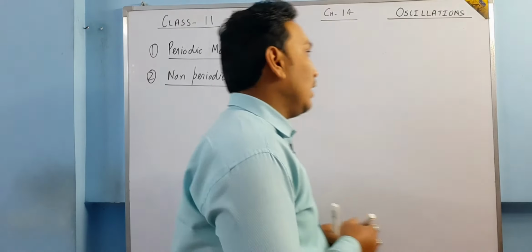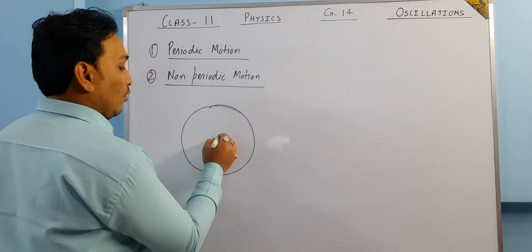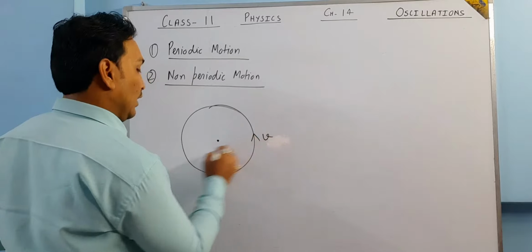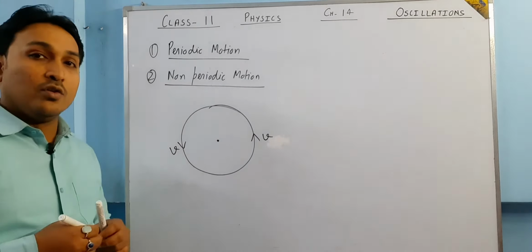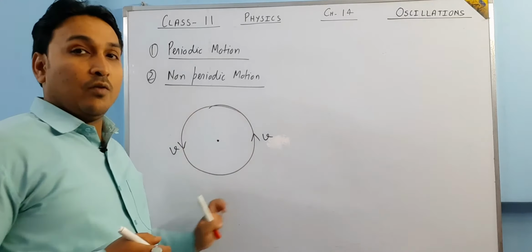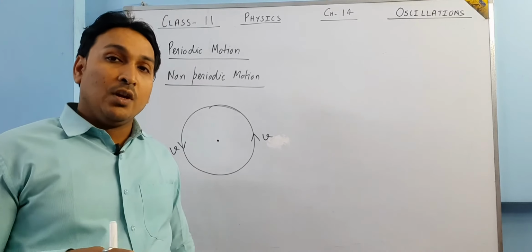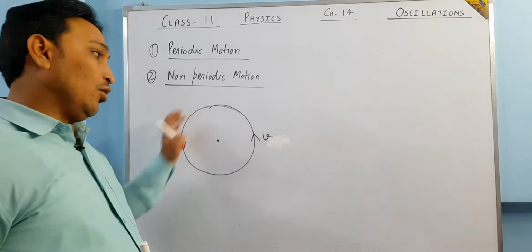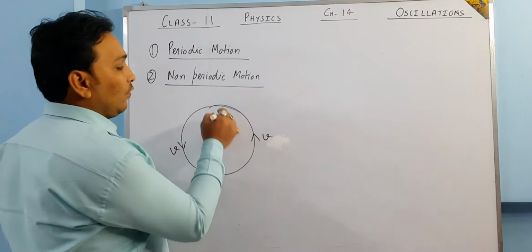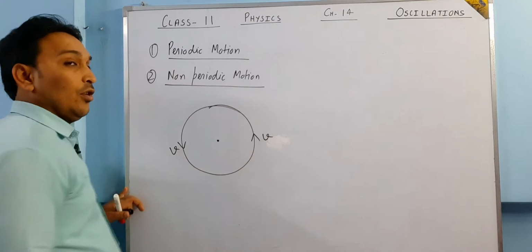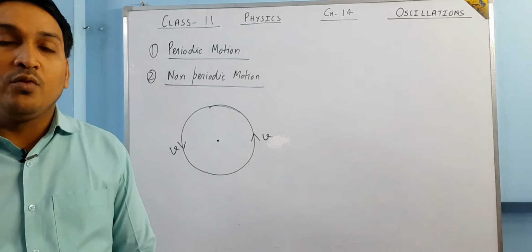Now just see, if a body is moving on a circular path with uniform speed v. I am saying v is speed, not velocity, because on a circular path the velocity keeps on changing since the direction of motion keeps changing, but if it is uniform, then the speed can be constant. So if a body is moving with uniform speed, then its motion is said to be periodic. But if the speed is increasing or decreasing, then its motion is non-periodic.